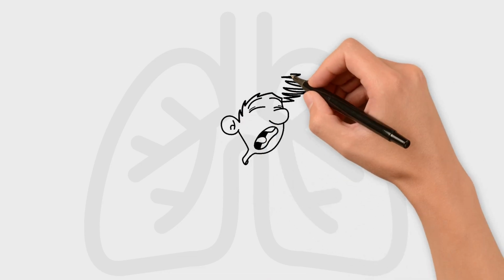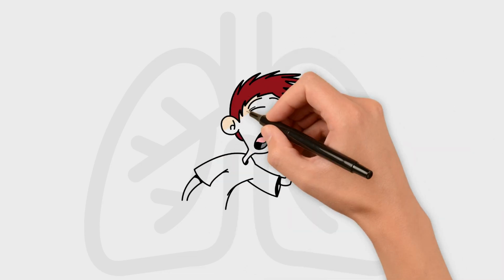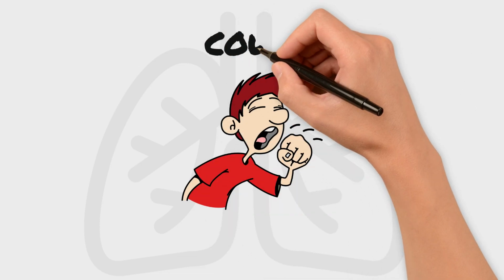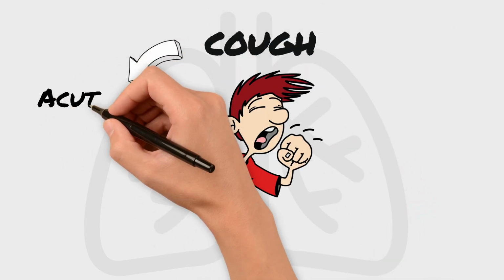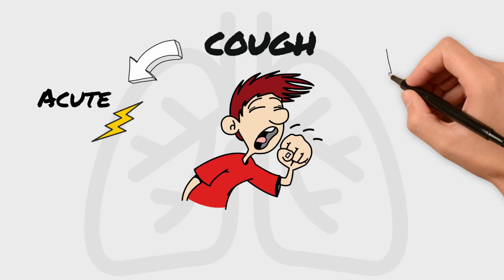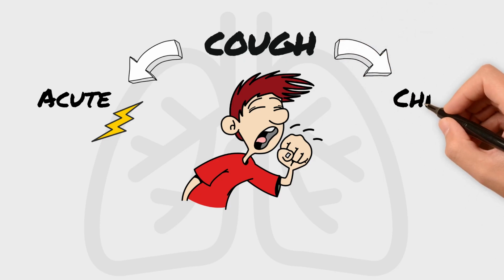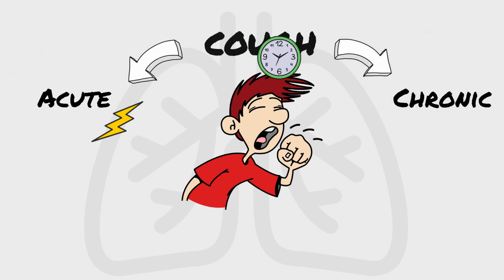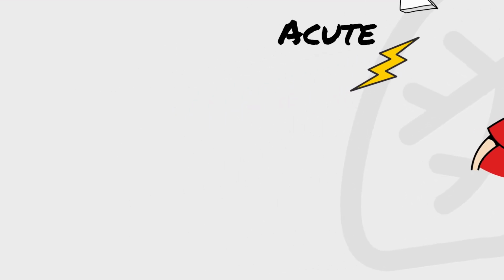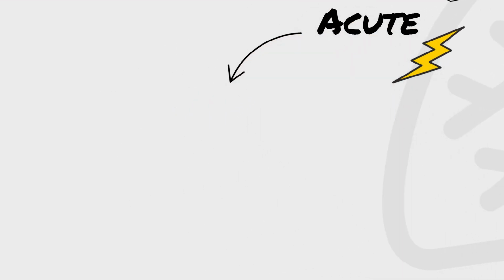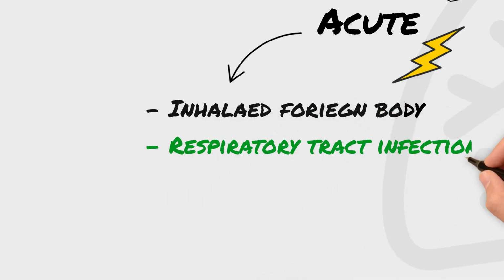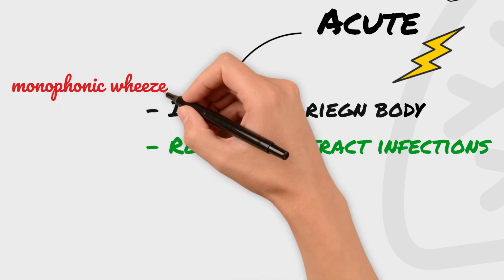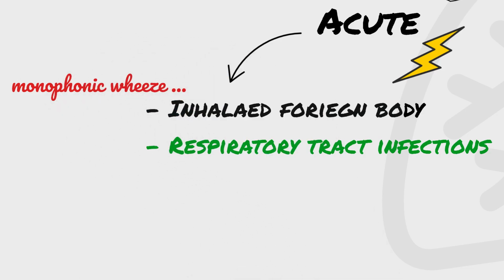Let's talk about cough, a very common presenting symptom in our A&E and ED. Cough is divided into acute and chronic, especially if it's running for more than 3 weeks. If we talk about acute cough, it can occur because of either an inhaled foreign body or respiratory tract infections. Remember to look for monophonic wheeze, which can be heard on auscultation in cases of foreign body inhalation.